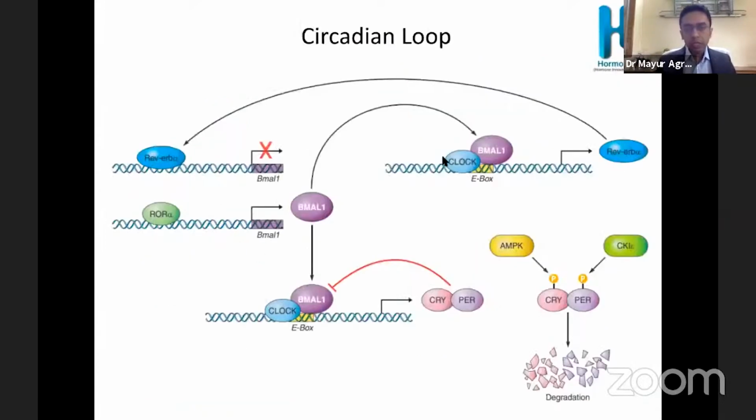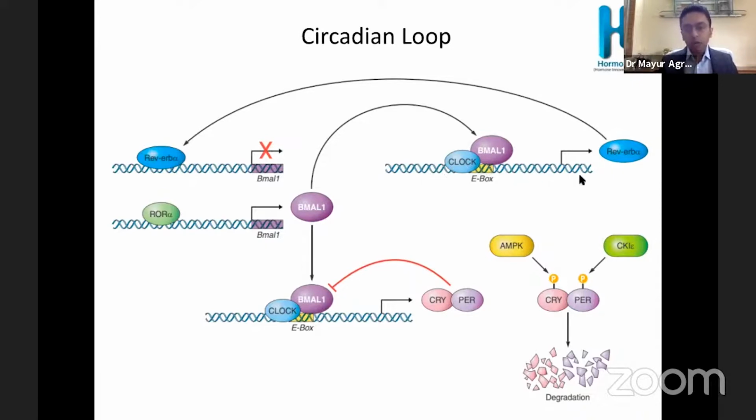Here, as we can see, CLOCK and BMAL are the positive component. They influence the E-box, the enhancer box, and lead to transcription and translation of CRY and PER, that is, Period and Cryptochrome. When these are synthesized, they dimerize with each other and give negative feedback to BMAL.